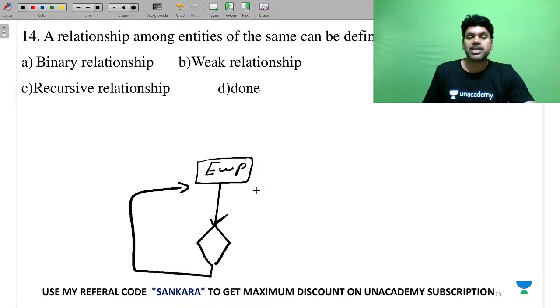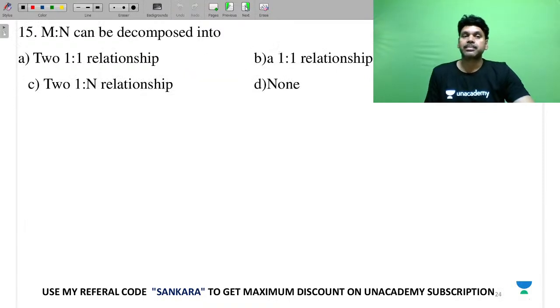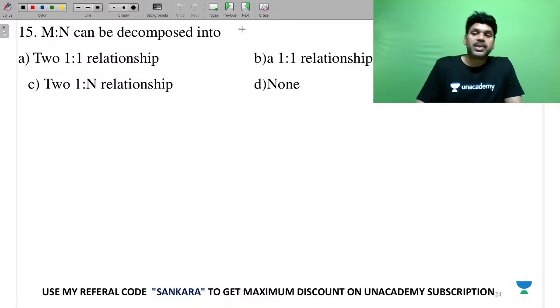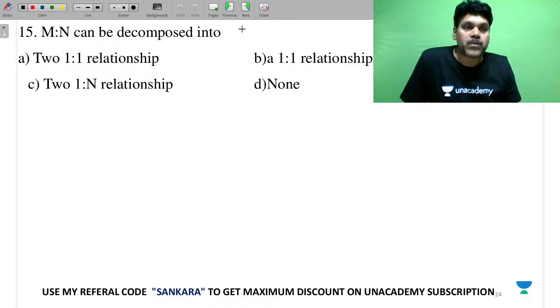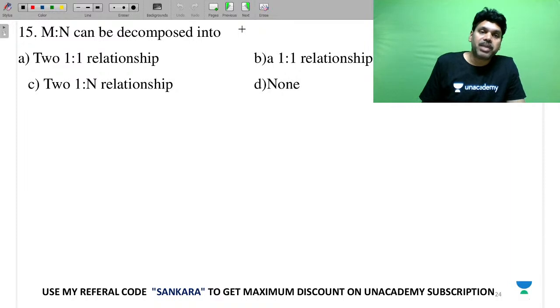The employee relationship itself is called what? Recursive relationship. So this one is very simple. We know many-to-many can be decomposed into every M is a 1 and every M is a 1.